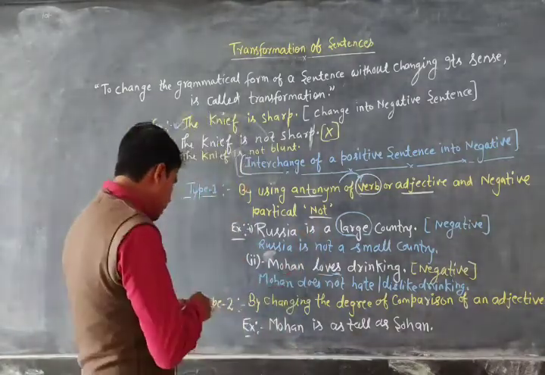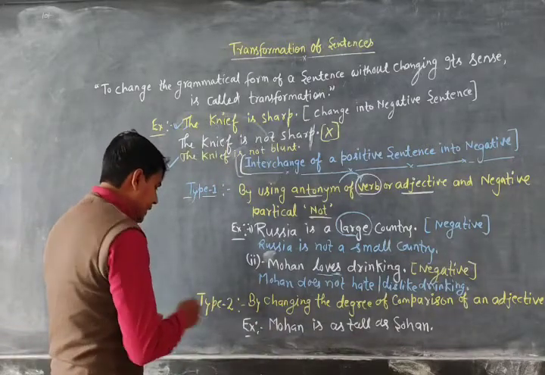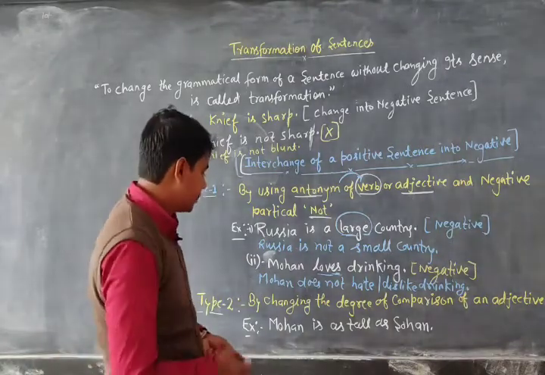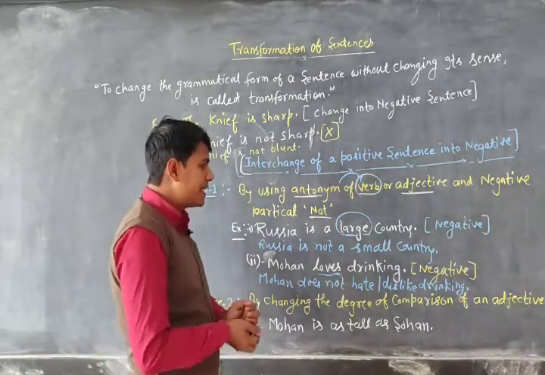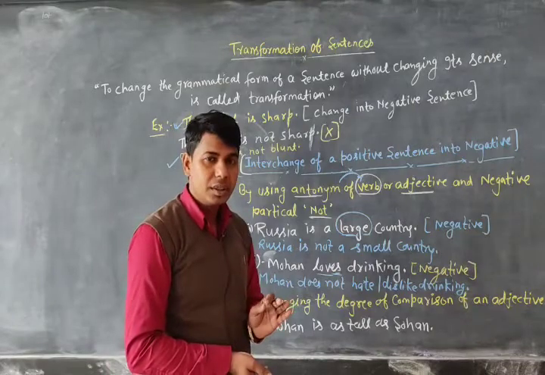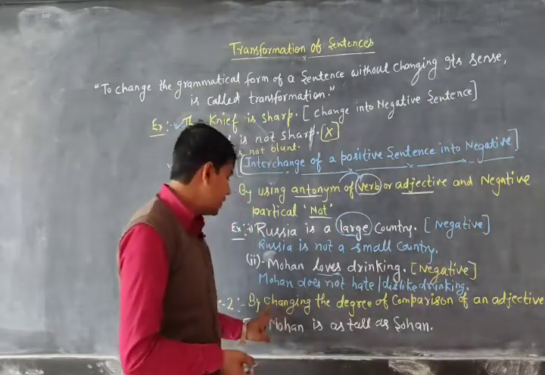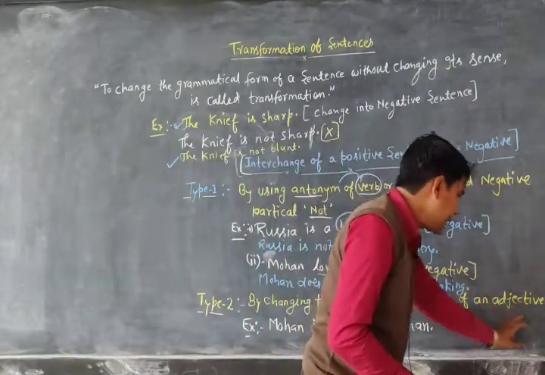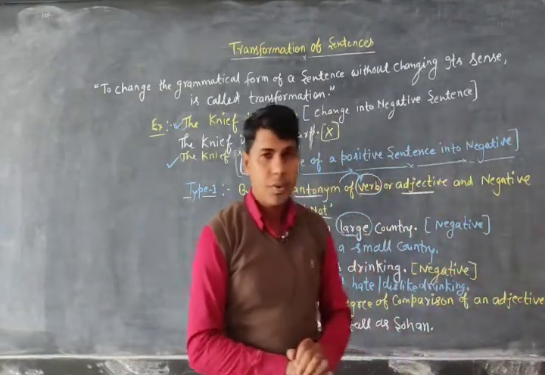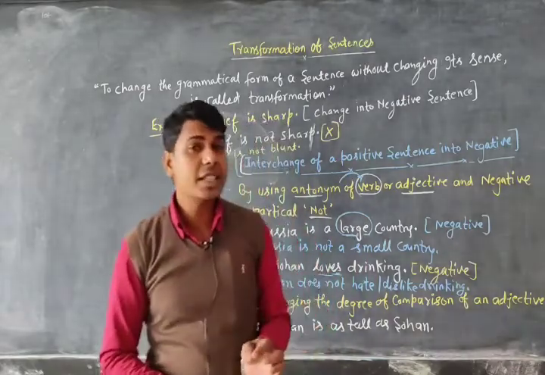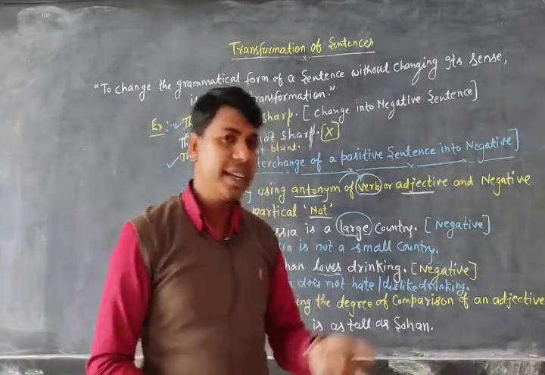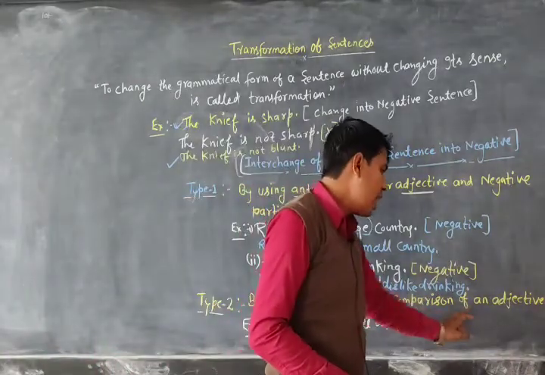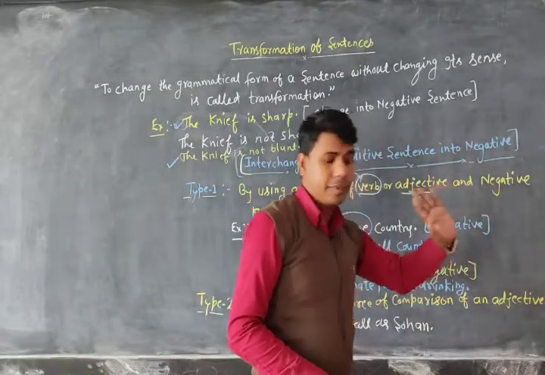So dear, now see, we have the second type. Concept second: we can change a positive sentence into a negative one by changing the degree of comparison of an adjective or adverb.